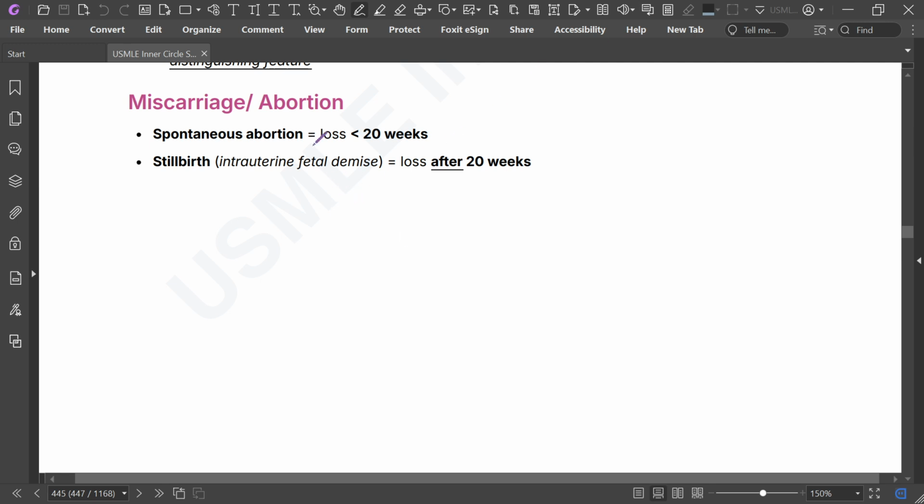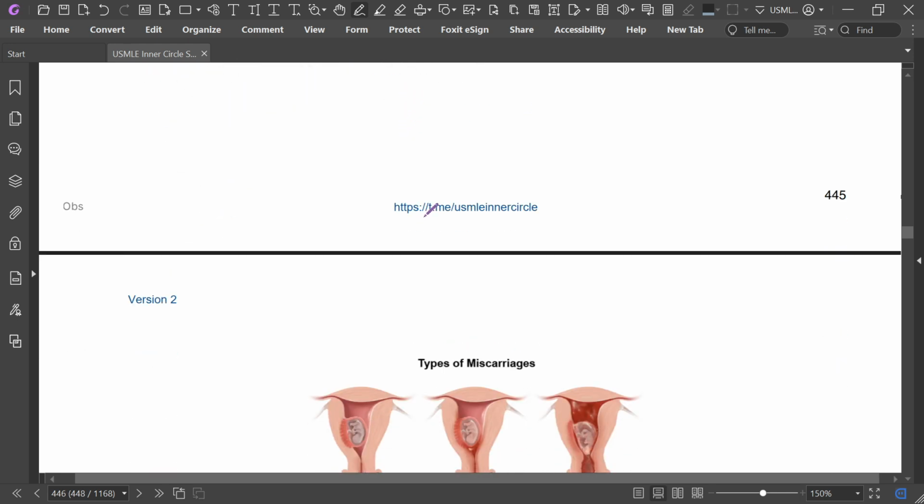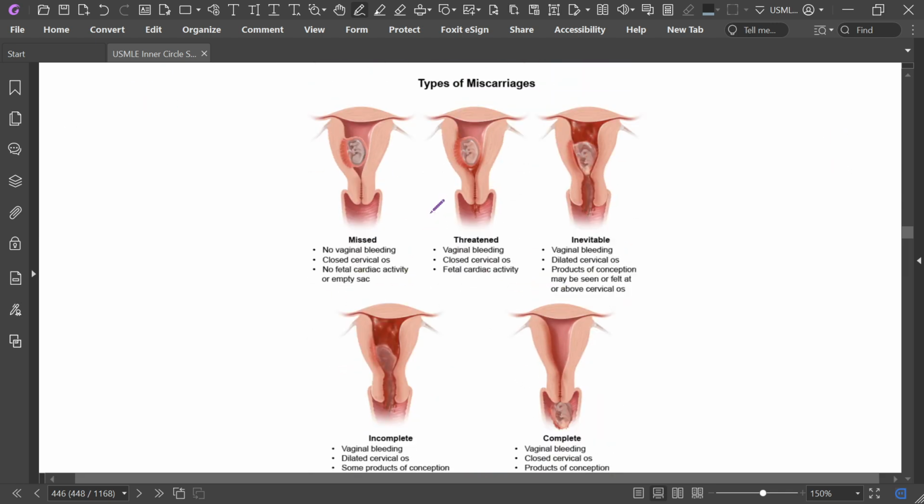There are certain types, but these two are very important. Spontaneous abortion means termination of the pregnancy or loss of the fetus before 20 weeks, and stillbirth is after 20 weeks. So spontaneous abortion is before 20 weeks, and stillbirth or intrauterine fetal demise is after 20 weeks, which is very high yield. These are the types of miscarriage or abortion.